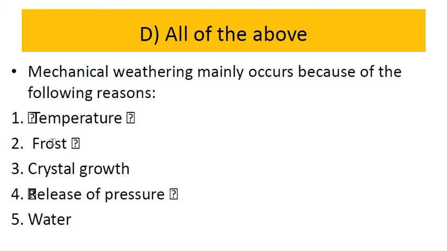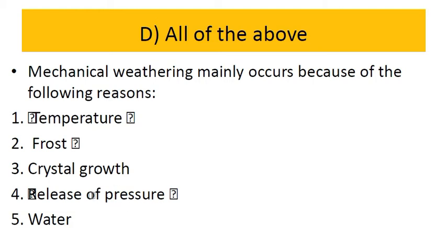They are as follows. The first one is temperature. Expansion and contraction of rock material happens because of this factor. Then frost condition. Frost condition means very cold climate conditions. Then crystal growth. Because of frost condition or alkaline crystallization or any other such activity, there is crystal growth, which again causes mechanical disintegration. And the fourth one is release of pressure. If there are internal stresses and strain in the rock and they are released, then again there is mechanical disintegration, shattering of rock taking place.